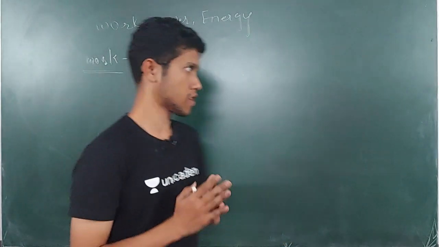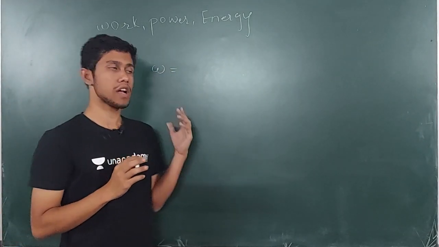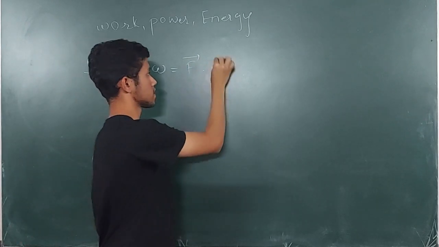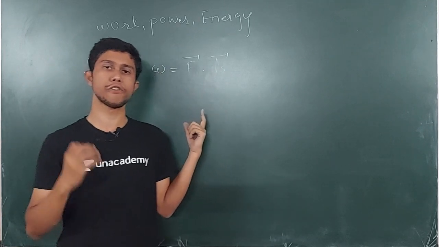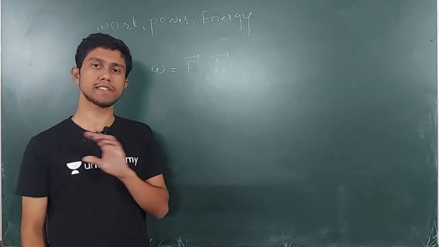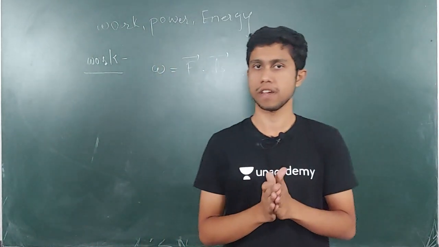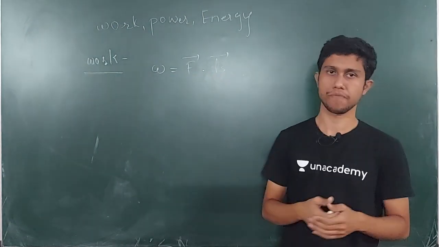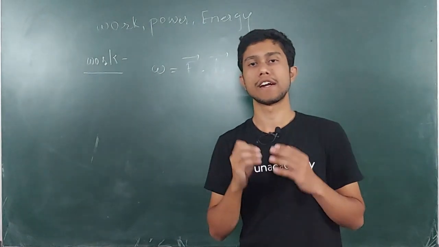Work, which is denoted by W, is equal to the scalar product F dot ds. Here F is the force which is applied on any body, and ds is the displacement through which the body is traversing. So work is nothing but the scalar product of force and displacement.